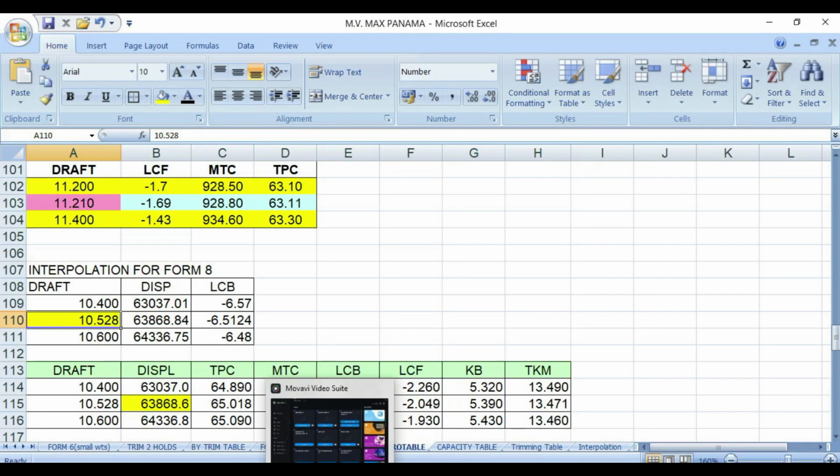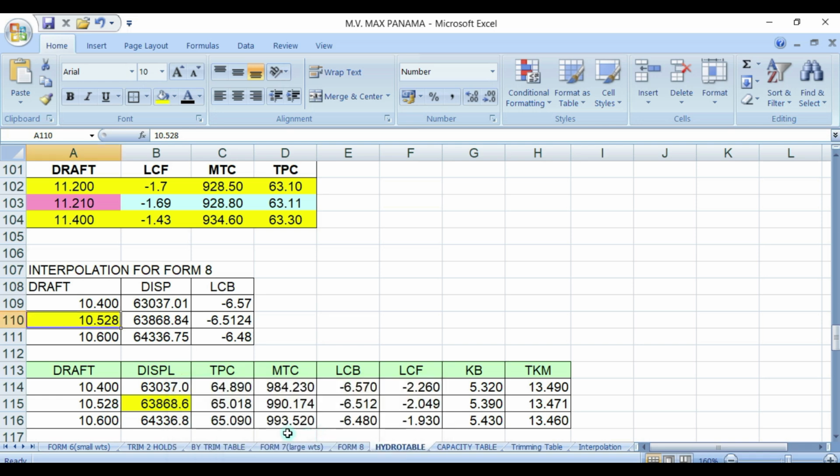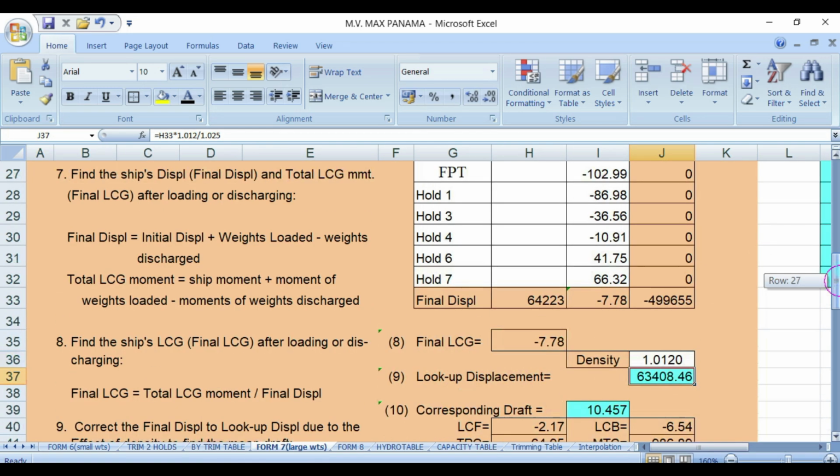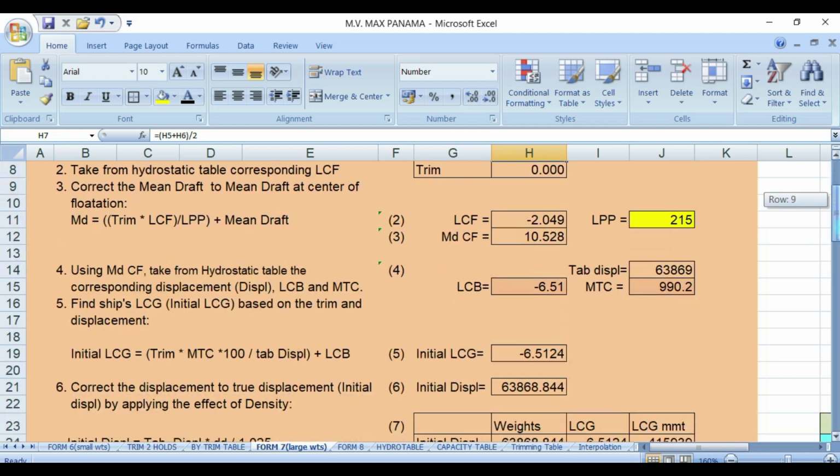So here we put here 10.528. Okay, then we go down.